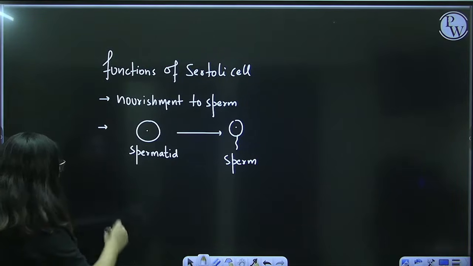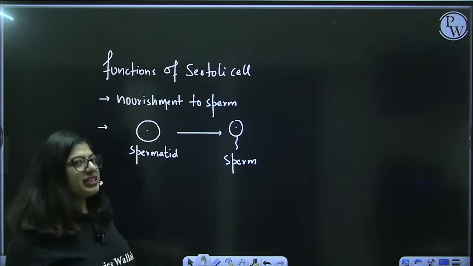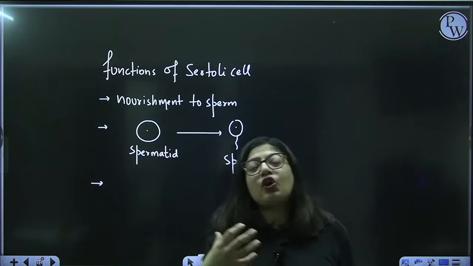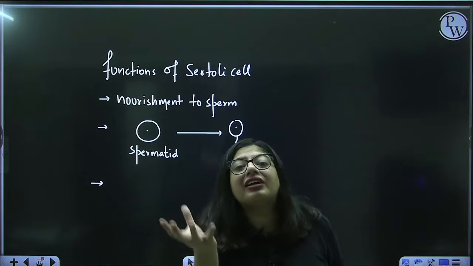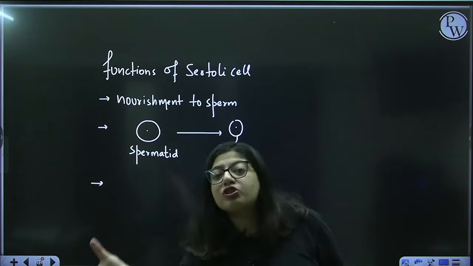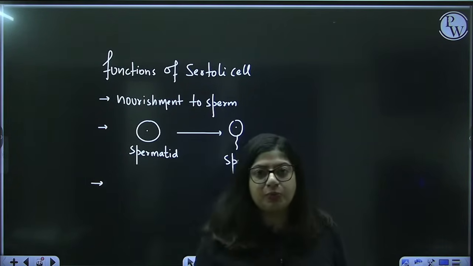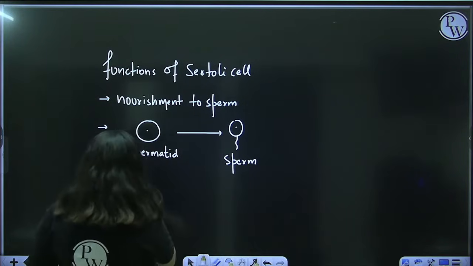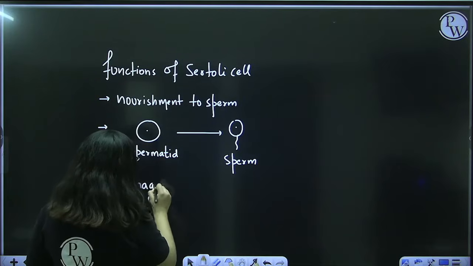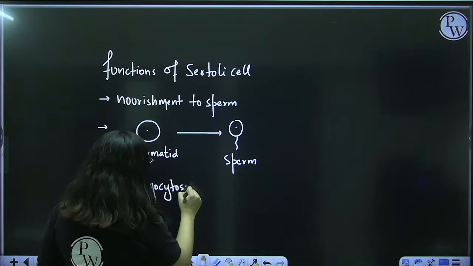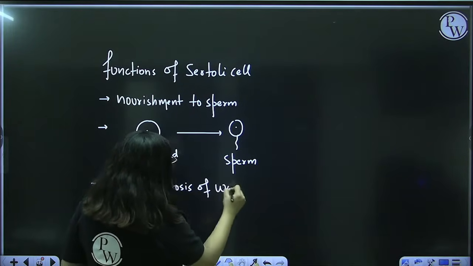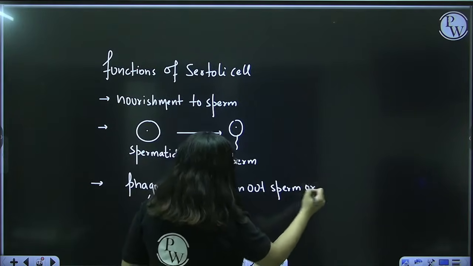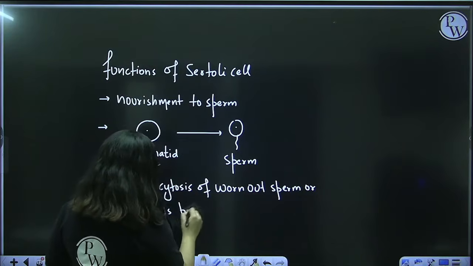Okay. Another thing, sometimes the sperms are defective, they are dead. So, at that time Sertoli cell can also eat the dead sperms. They can also eat the worn out parts of sperms, and that property is phagocytosis. So, they can undergo phagocytosis of worn out sperm or its parts.